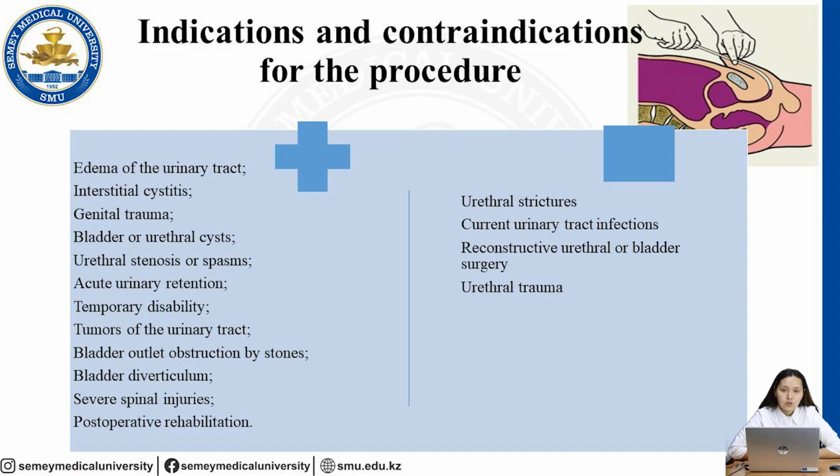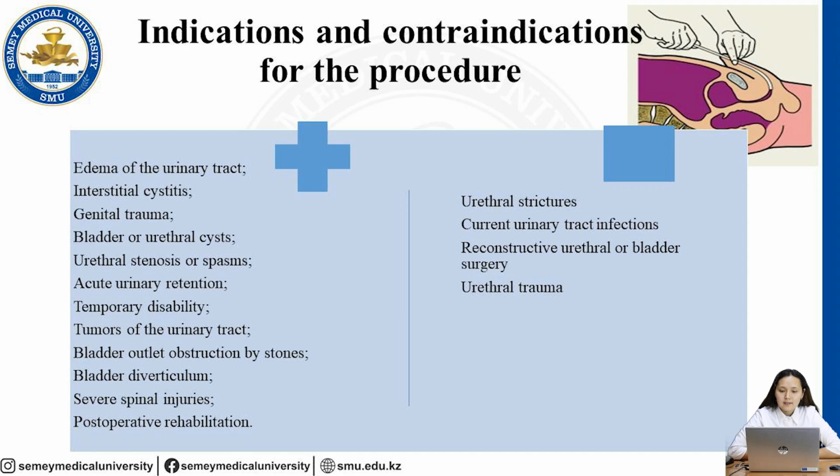Indications and contraindications for this procedure we also have to know. We can do catheterization of the bladder if we have the following indications: edema of the urinary tract, interstitial cystitis, genital trauma, bladder or urethral cysts, urethral stenosis or spasms, acute urinary retention, temporary disability, tumors of the urinary tract, bladder outlet obstruction by stones, bladder diverticulum, several spinal injuries, or postoperative rehabilitation.